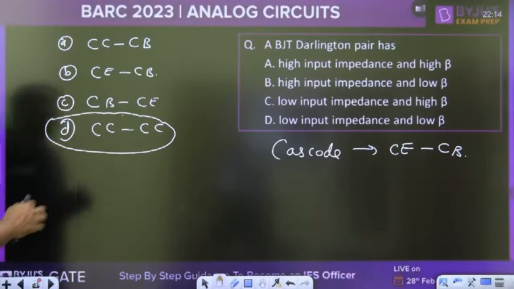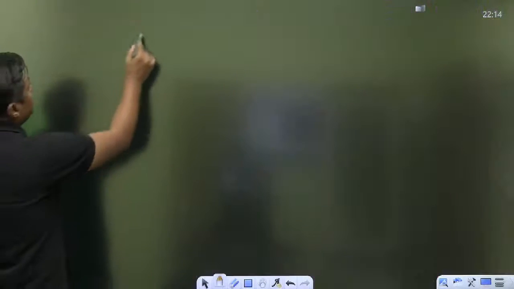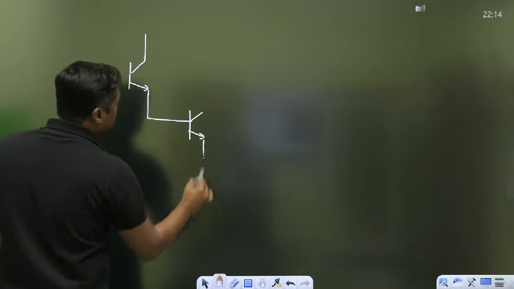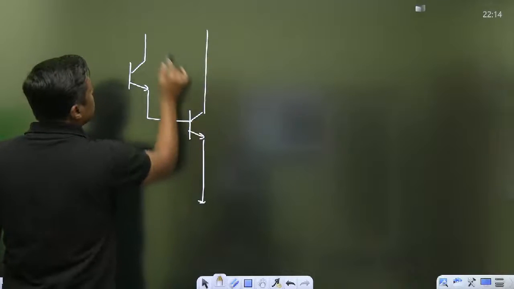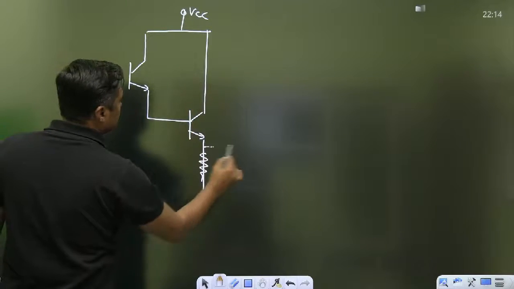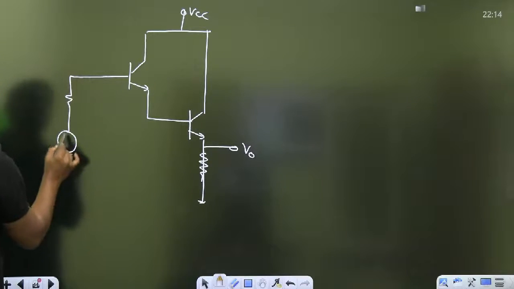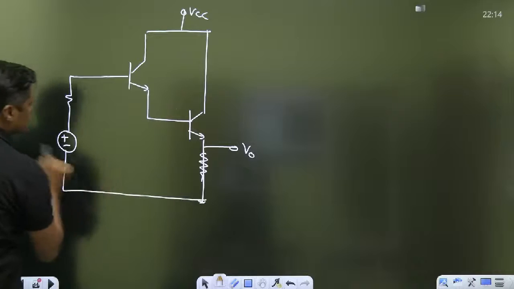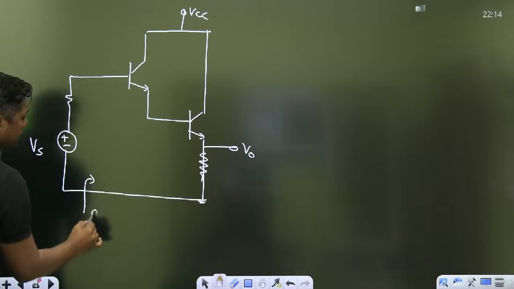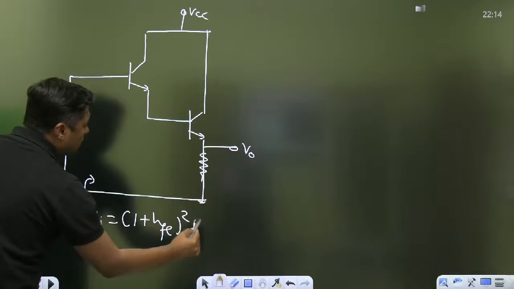Now, why are we connecting the common collector followed by the common collector? This is V0, and here we are connecting Vs. Now, the input resistance at this point is very high, 1 plus HFE square into RE.